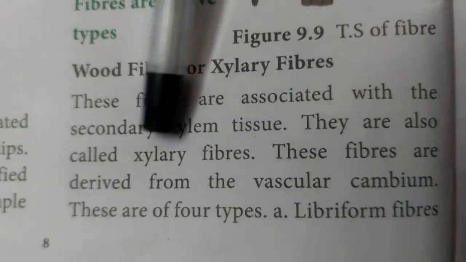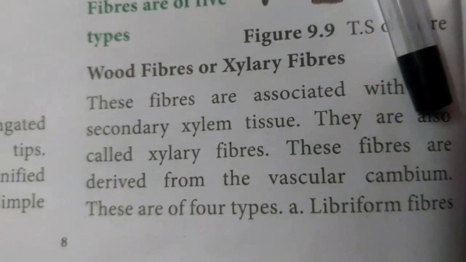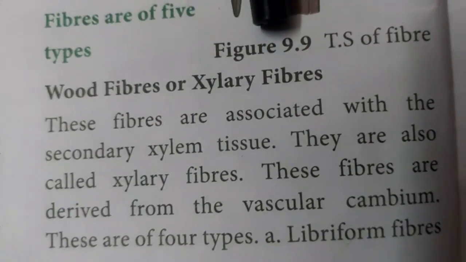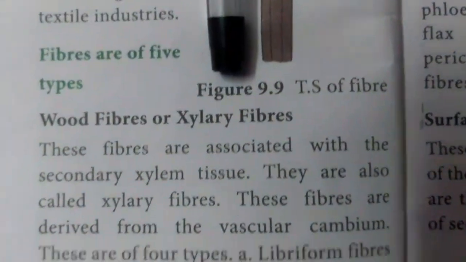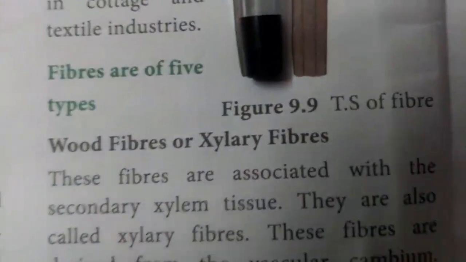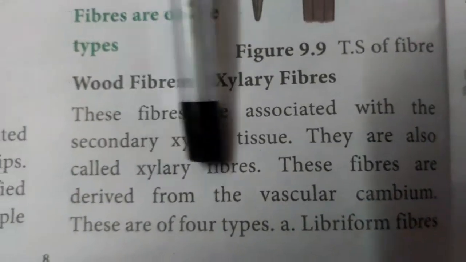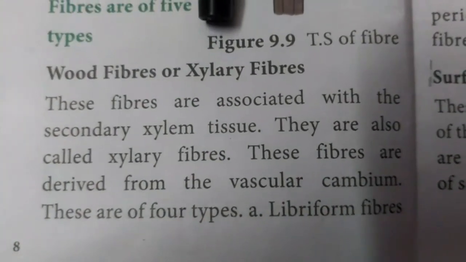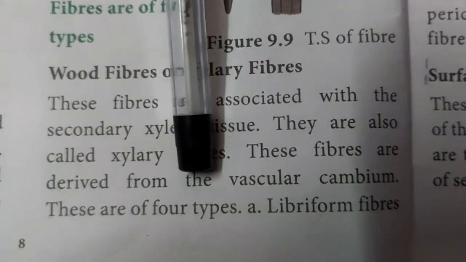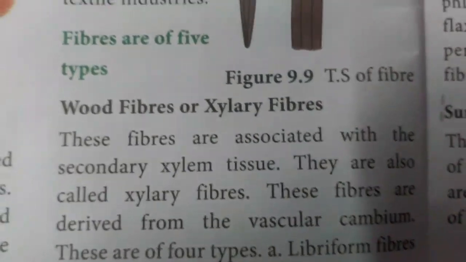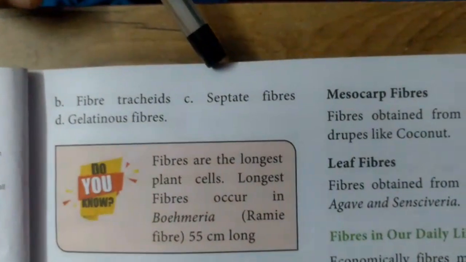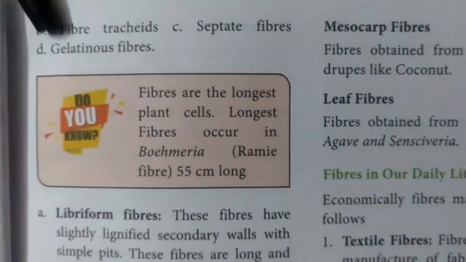These fibers are derived from the vascular cambium. What is meant by vascular cambium? The cambium is the tissue present between the xylem and the phloem. The wood fiber is again classified into 4 types: libriform fiber, fiber tracheids, septate fiber and gelatinous fiber.